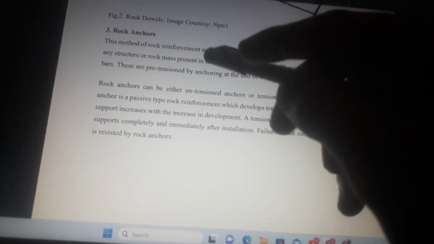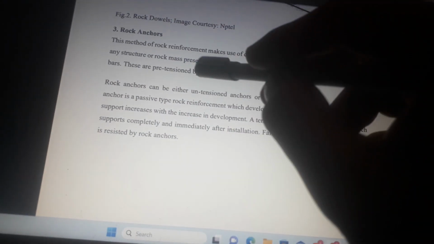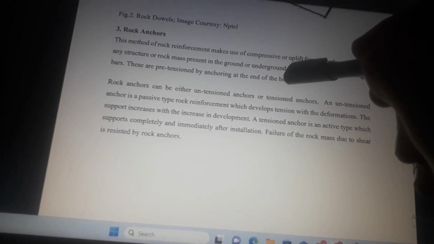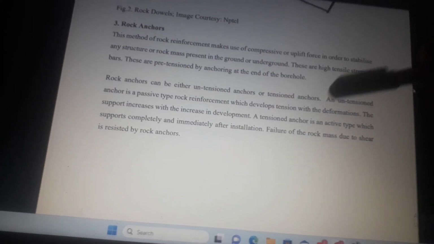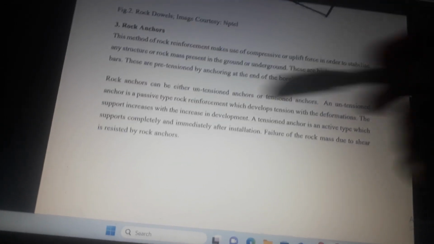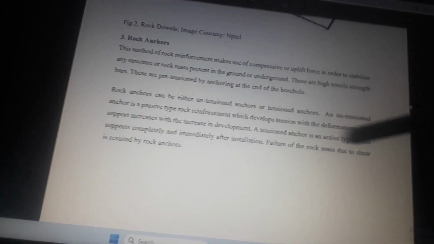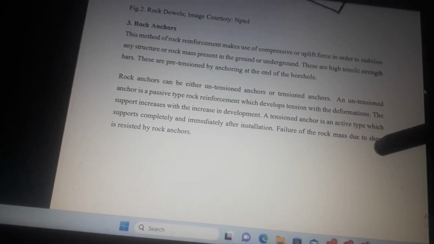Rock anchors. This method of rock reinforcement makes use of compressive or uplift force in order to stabilize any structure or rock mass present in the ground or underground. Rock anchors can be either untensioned anchors or tensioned anchors. An untensioned anchor is a passive type rock reinforcement which develops tension with the deformations. The support increases with the increase in deformation. A tensioned anchor is an active support which supports completely and immediately after installation. Failure of the rock mass due to shear is resisted by rock anchors.